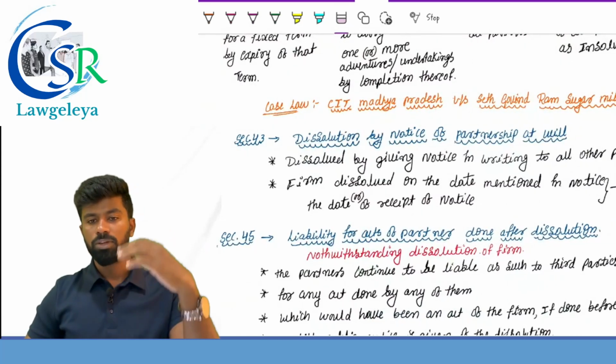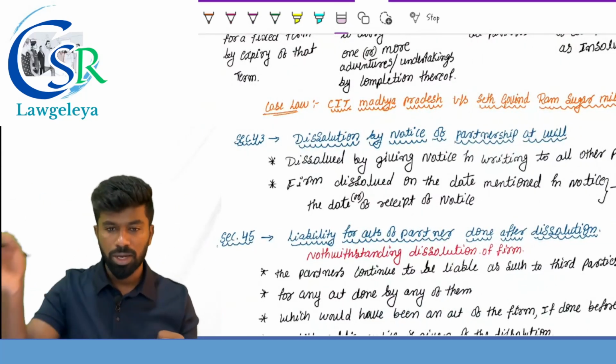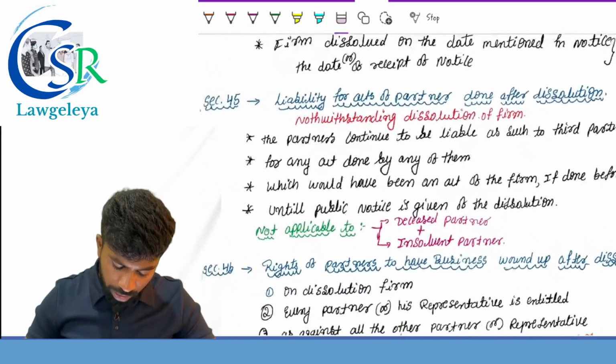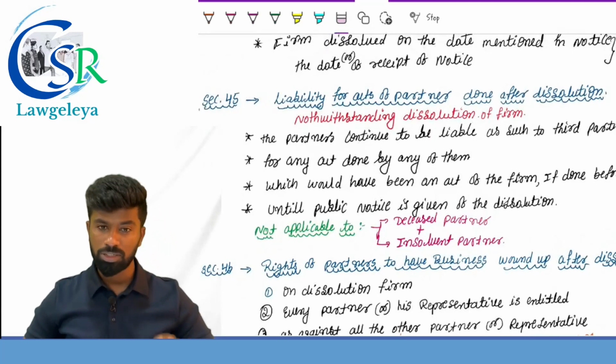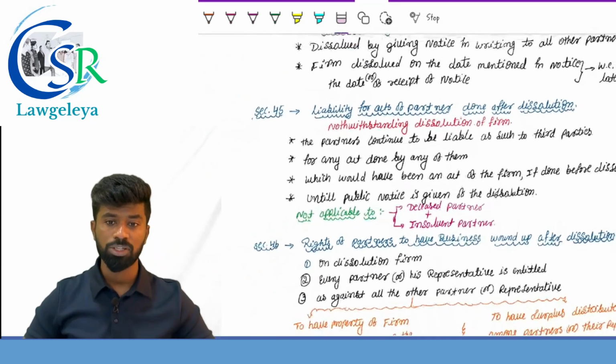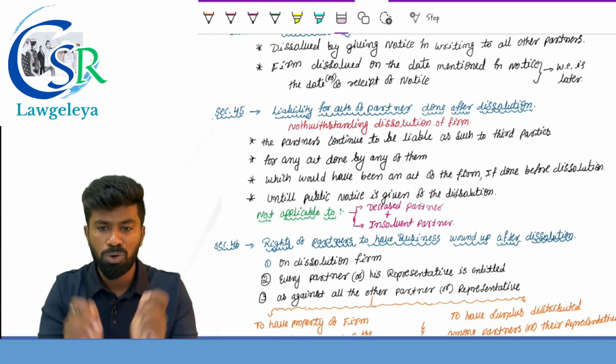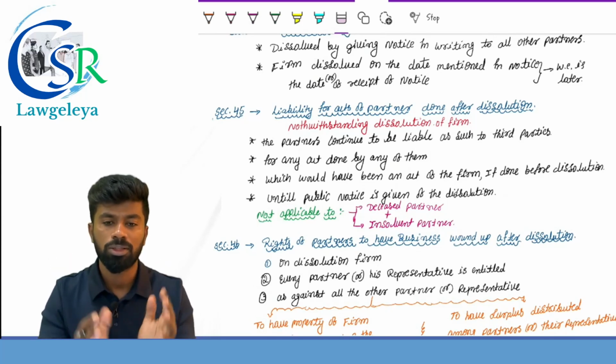So these are the modes of dissolution of a partnership firm. First one, without the intervention of the court. Second one, with the intervention of the court. Now, section number 45, liability for the act of the partner done after dissolution. See, sections 45, 46, 47, 48 and 49. These last few section numbers are most important. Keep this in mind.